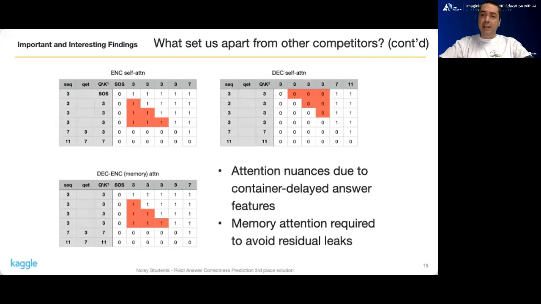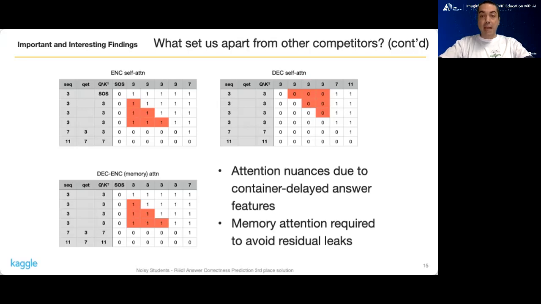Finally, the fact that we shifted the question had explanation and question elapsed time features one container to the past brought up the following problem. When inferring a question that belongs to a container, QET and QHE attributes of questions belonging to the same container are not known until the following container is revealed. So this should be masked in the same way future questions are masked. This means that none of the questions entering the encoder and belonging to a container except the last one can attend to any of the questions in the same container.